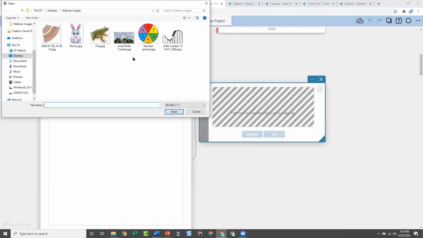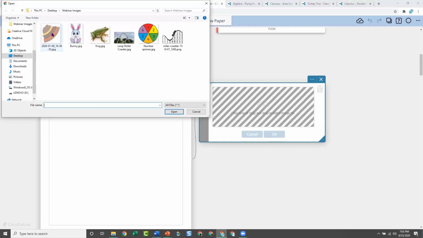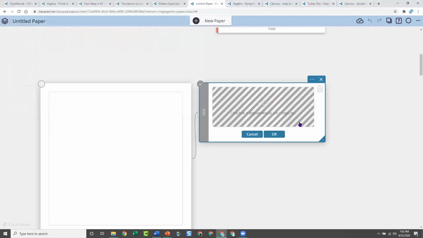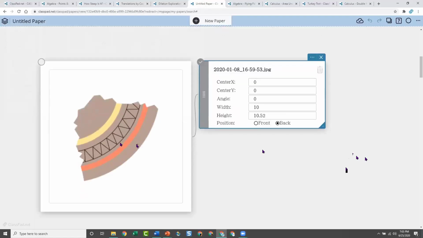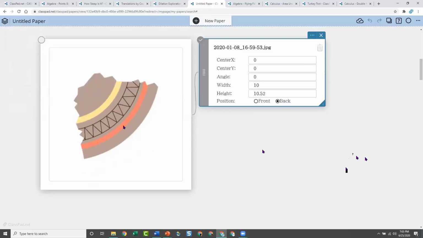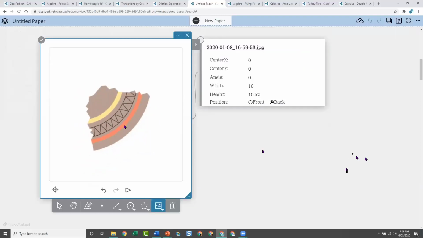It's going to go back to the folder that I was in. And I'm going to choose this one, which is an example of a piece of pottery found in an archaeological dig. That's a very hard word to say. And so the idea is, what did the whole plate look like? How big was this circle? What was the diameter of the circle? Things like that.